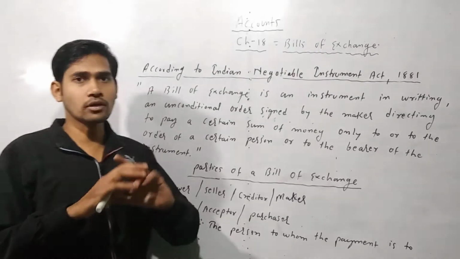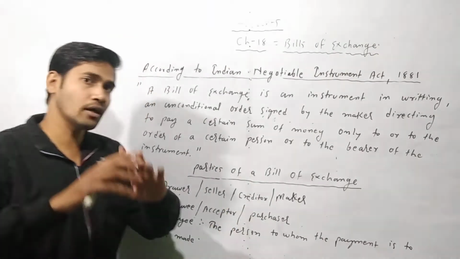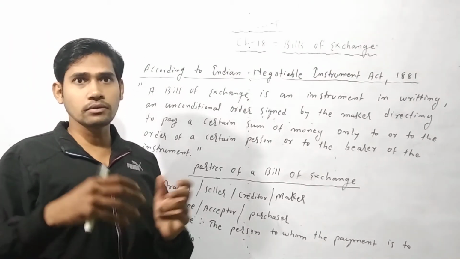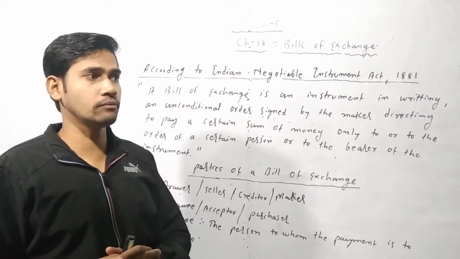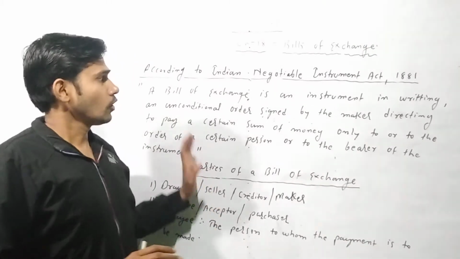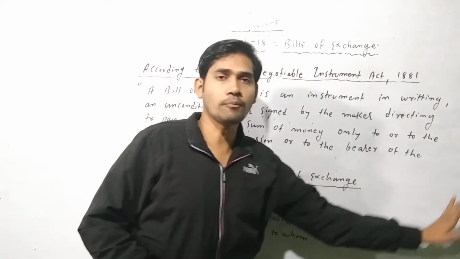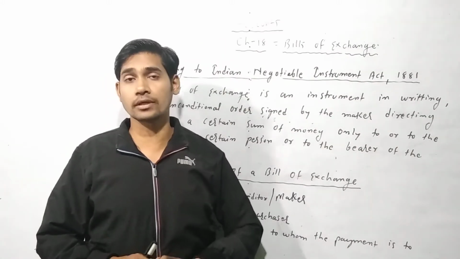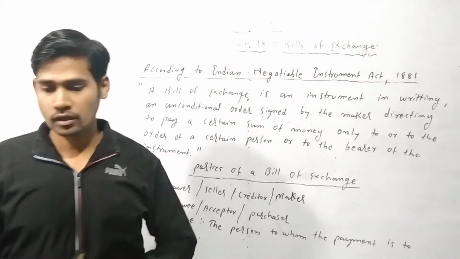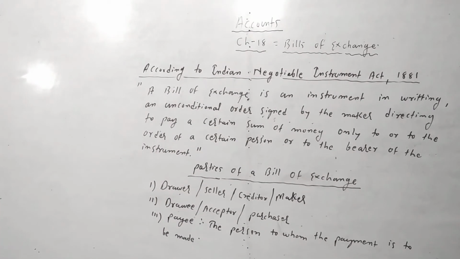So it is not necessary that the payee is the drawer. It can be a bank, it can be a creditor, and it can also be the drawer. Okay, so this is a very important topic, and this is the introduction of bill of exchange. You must write this down.